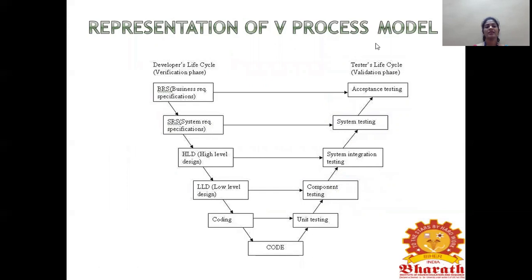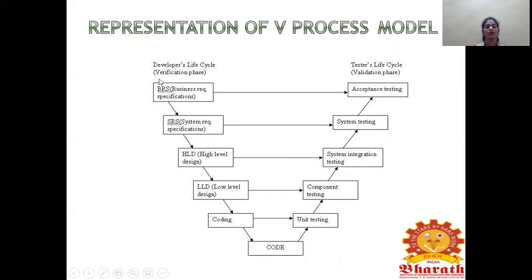So this is the representation of the V process model. It looks like a V shape, no? So basically it is called the V process model. First, this left side is the developer life cycle, and the right side is the tester life cycle. So left one is developer, right side is tester. What the developer does in this phase is business requirement specification.